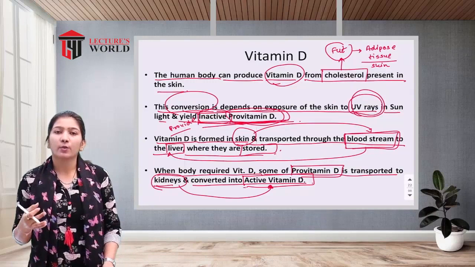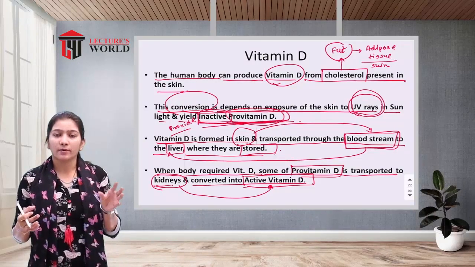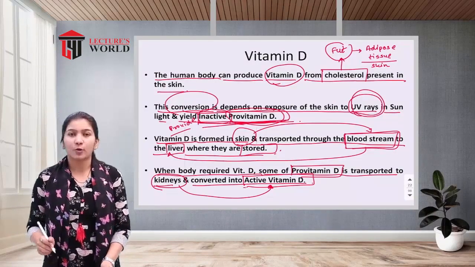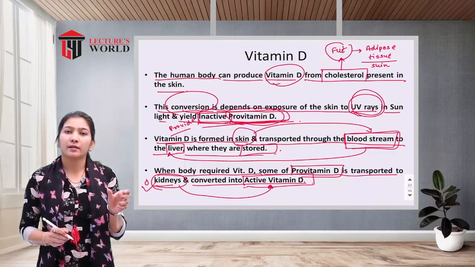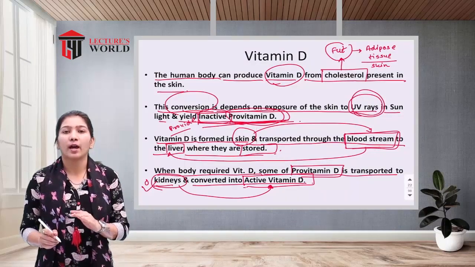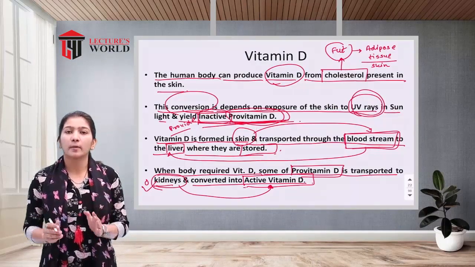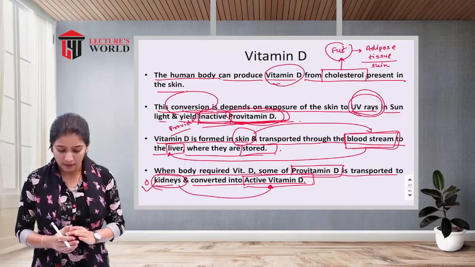Whenever your body requires vitamin D, it is transported from the liver into the kidneys, and in the kidneys this provitamin D is converted into vitamin D. Okay, so this is the whole mechanism of action of vitamin D.